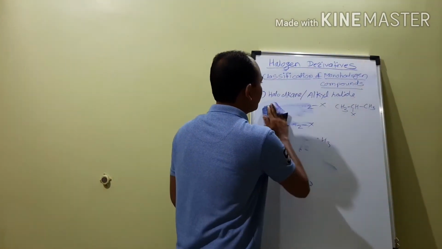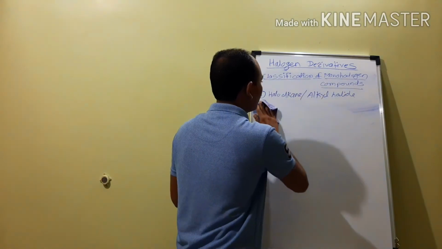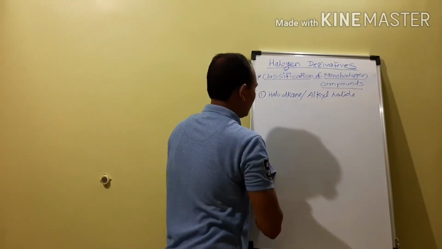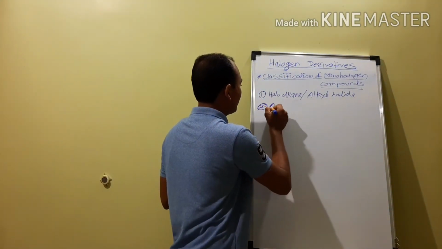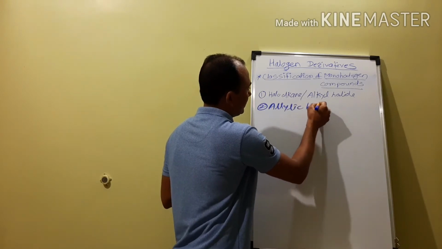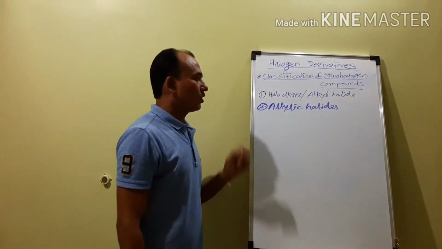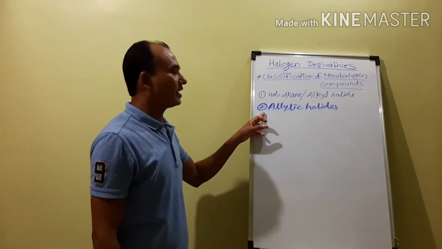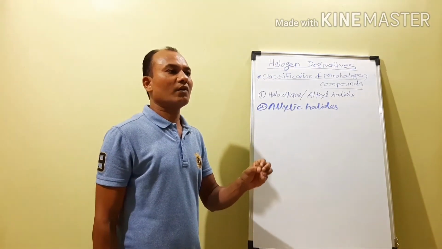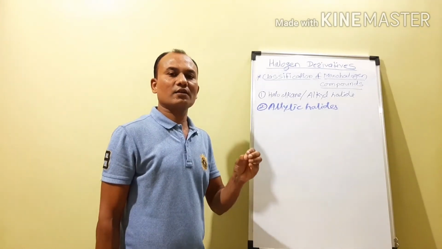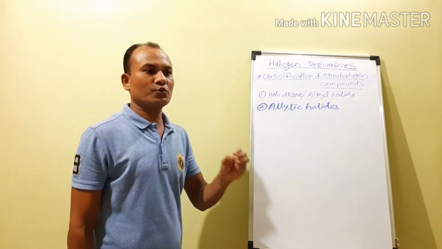Next type that we have to consider is the allylic halides. Second type, allylic halides. Which are called the allylic halides? These are also monohalogen compounds, as you know. Now, in allylic halides, the halogen atom is attached to an sp3 carbon atom which is attached to the carbon-carbon double bond, or next to the carbon-carbon double bond.